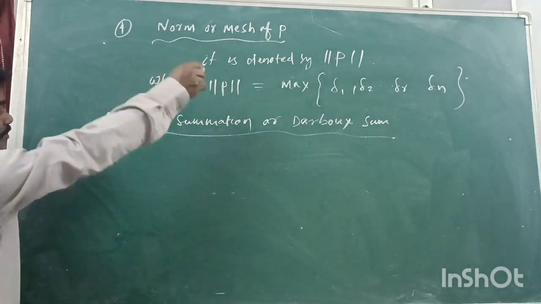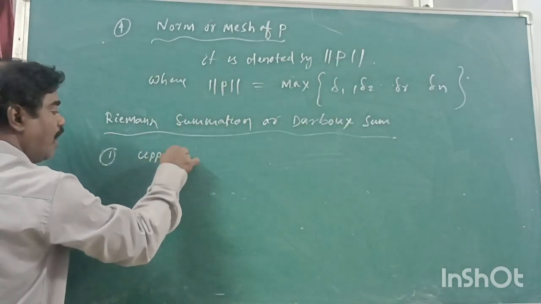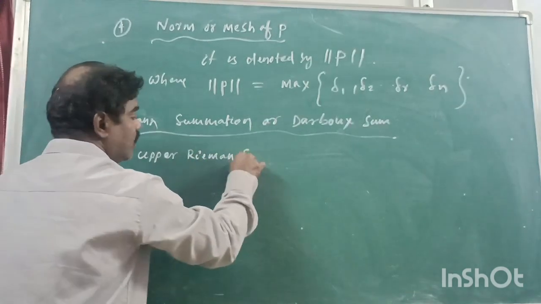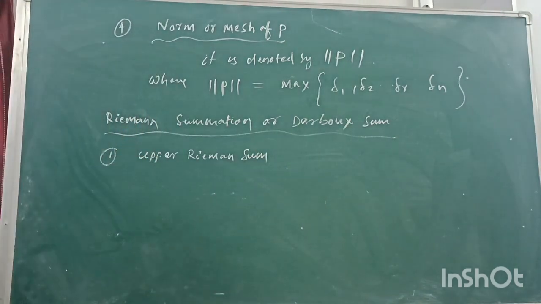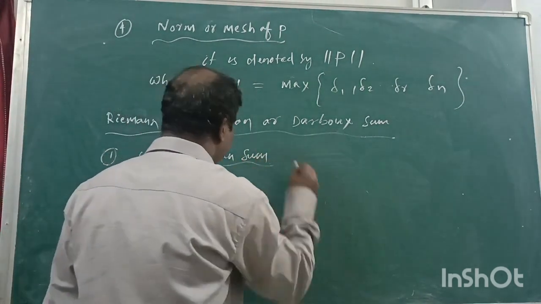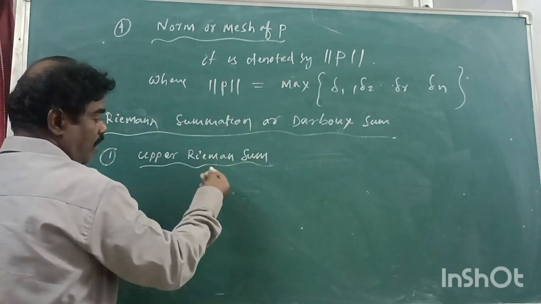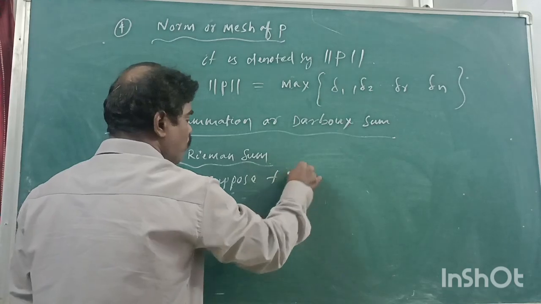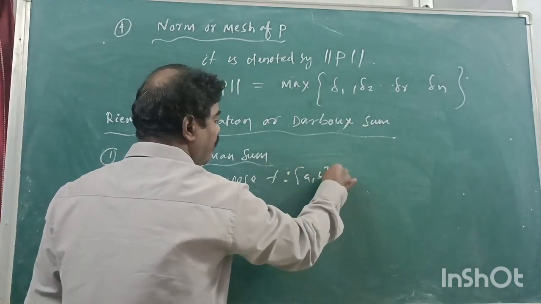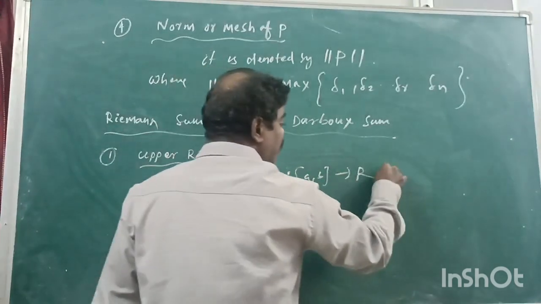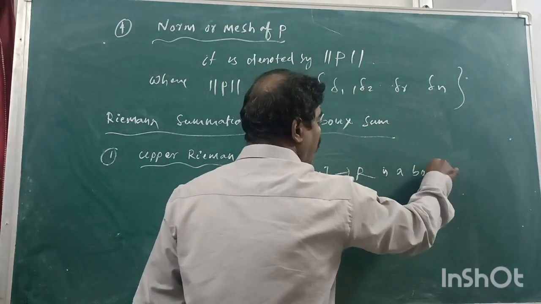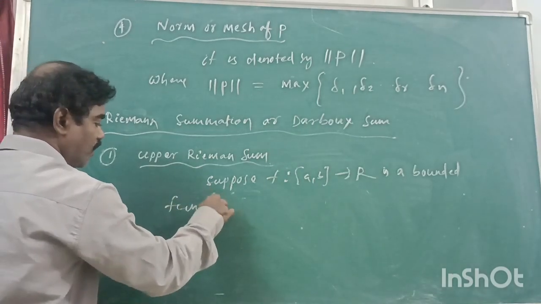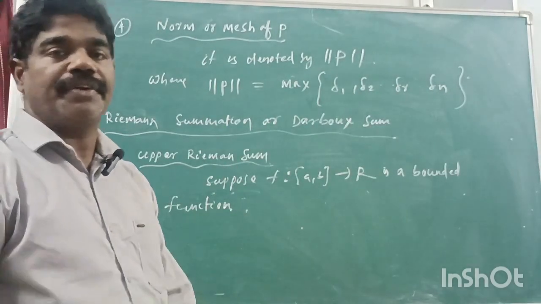Number first one, upper Riemann sum. What is the upper Riemann sum? Suppose f from the closed interval a comma b to R is a bounded function, right?